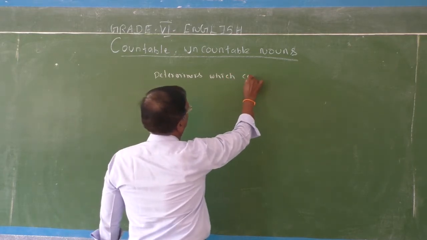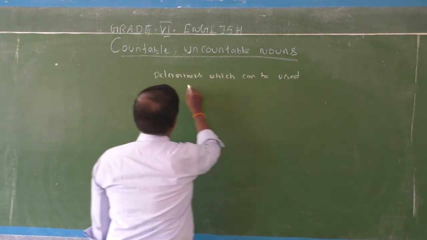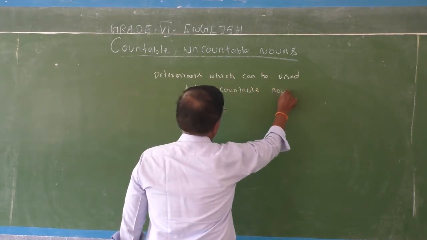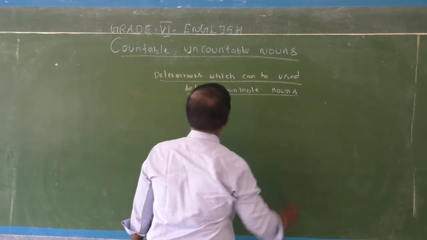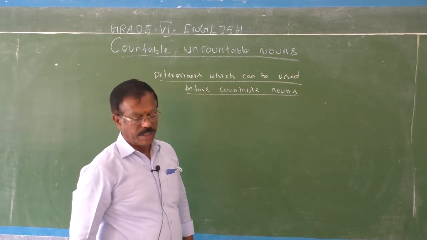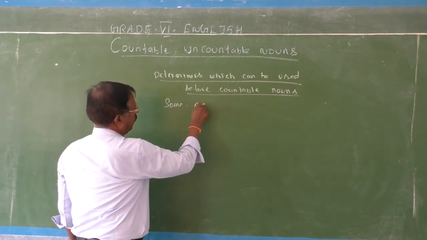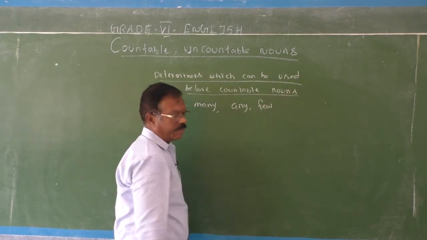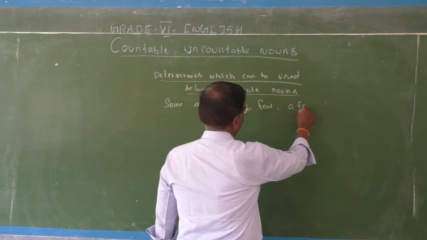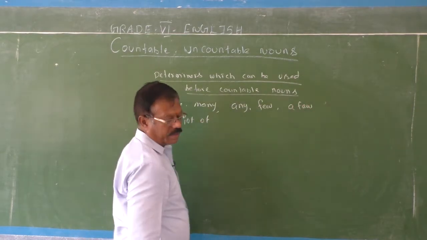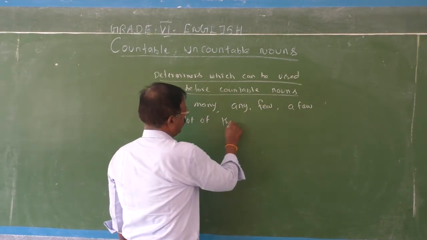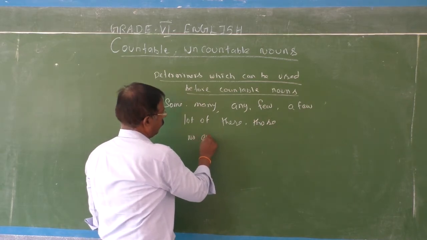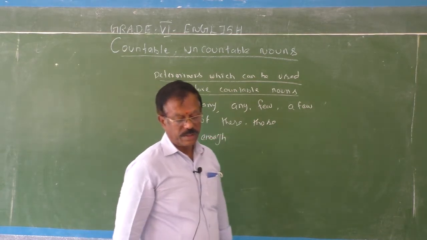Here I would like to give you the list. See, some, many, any, few, a lot of, these, those, no, enough, plenty of.